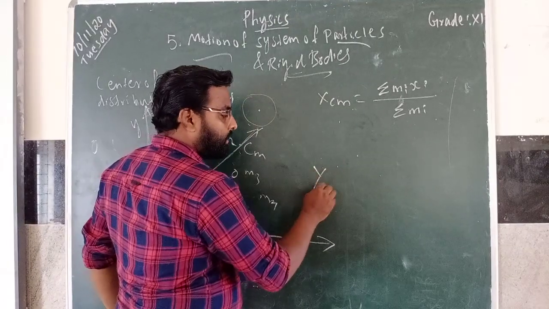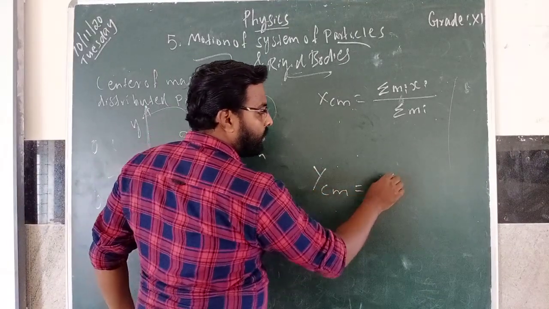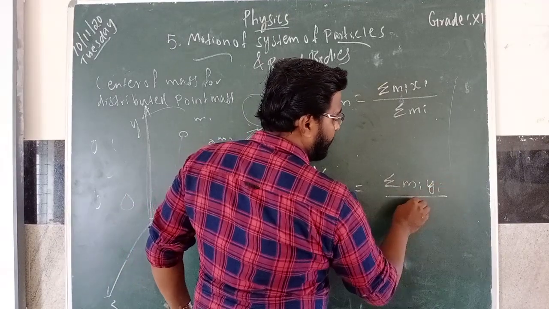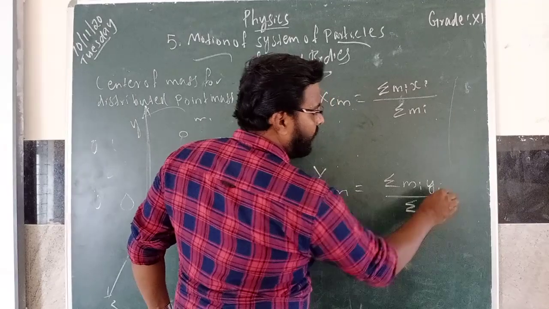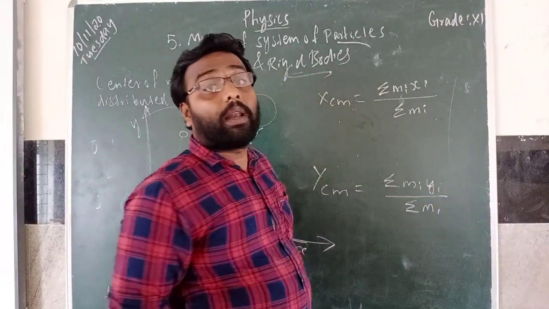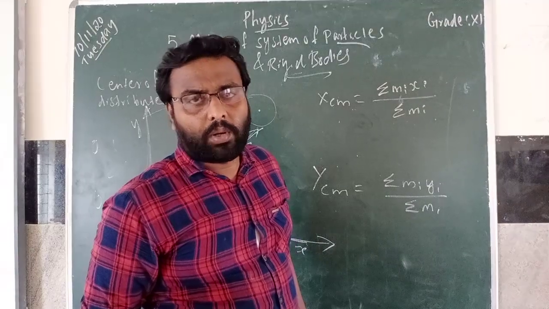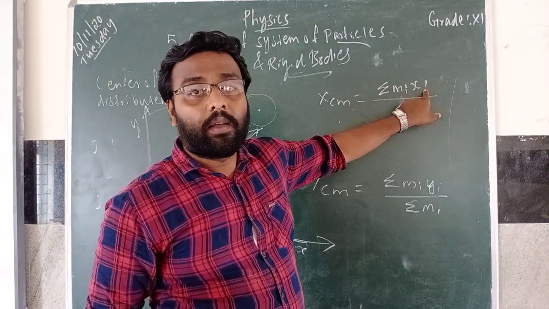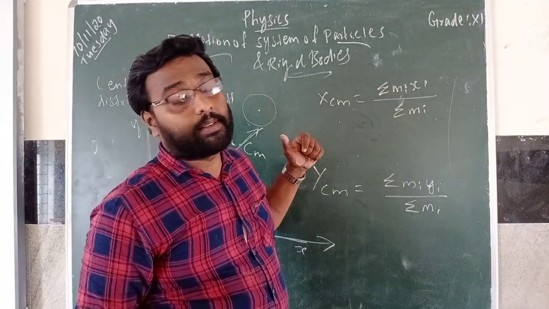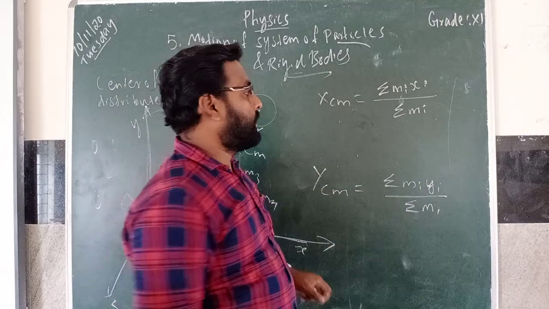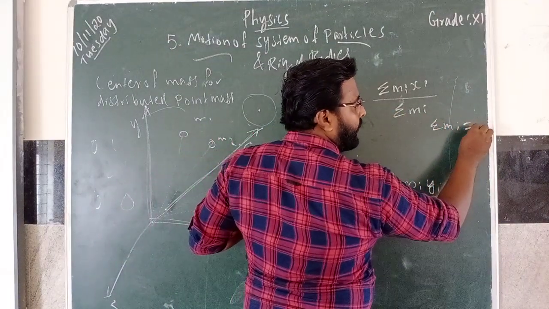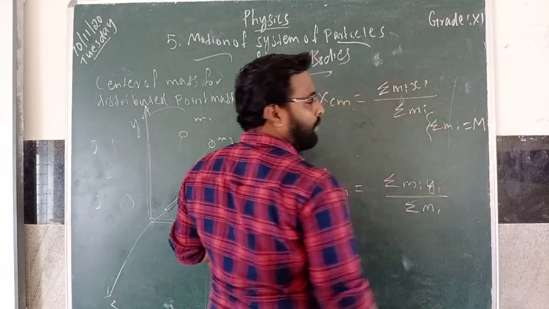the center of mass by using YCM is equal to summation Mi Yi divided by summation Mi. What is this summation Mi? Total mass. This Xi means the X coordinate, and here Yi is the Y coordinate. This summation Mi you can write as capital M for the total mass.